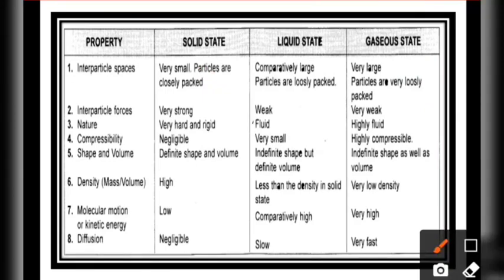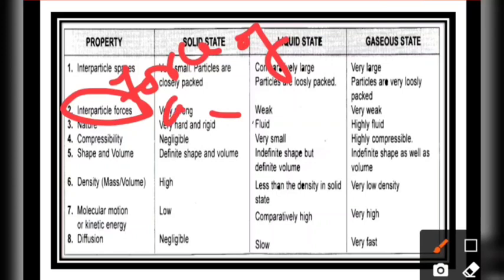The next property is the interparticle forces, which we talked about in our previous video: the particles of matter have spaces between them and they attract each other. If they do not have space between them, they can hold together and keep other particles holding very tightly. So in the solid state the spaces are very small, the particles are very strongly packed and have more force of attraction. The attraction between the particles is very strong, and we can say that the force of attraction between the particles is maximum.